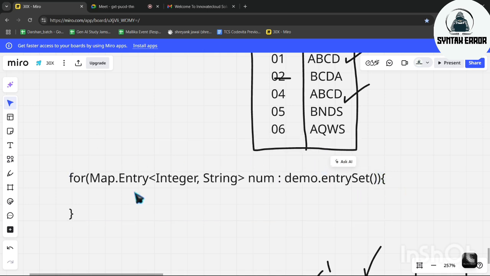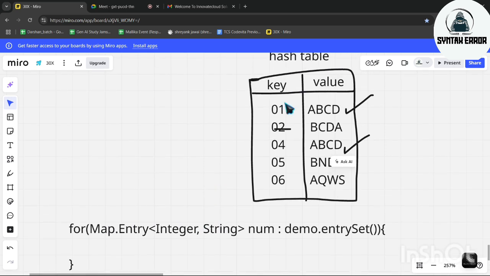Now just visualize it. Suppose this is a map with integer and string, a hash table. Here we have the integer part and here we have the string part. Now what do we want to do? We have to iterate. To iterate, we want to enter the table.